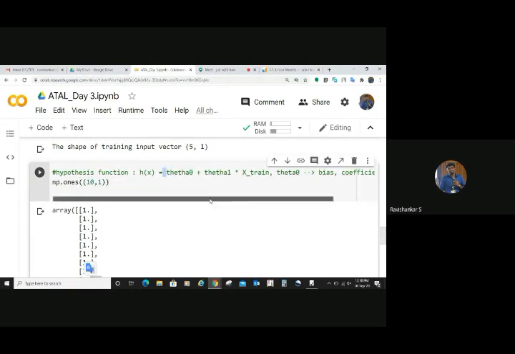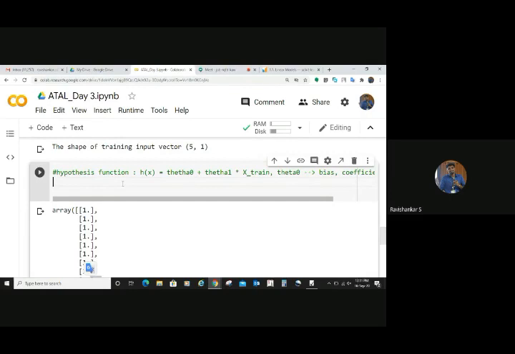The coefficient of theta 0. That should be there in our hypothesis function, right? We need to incorporate that. For that, we are going to do this. Okay? Now, let us generate that.